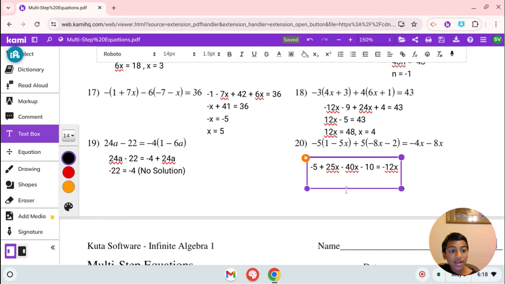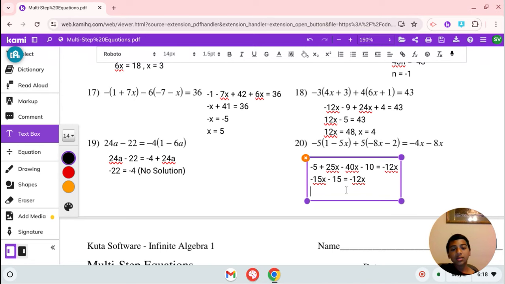Let's combine all these like terms. 25x minus 40x is negative 15x. Negative 5 minus 10 is negative 15 equals negative 12x. Now let's add 12x, or you can add 15x. Actually, you know what? I'll add 15x.